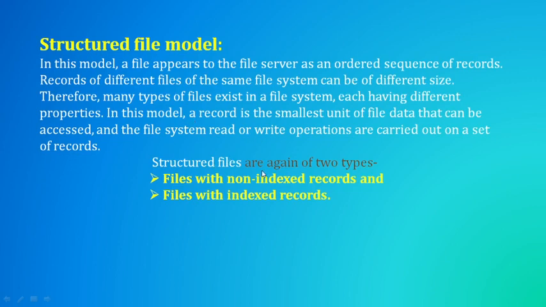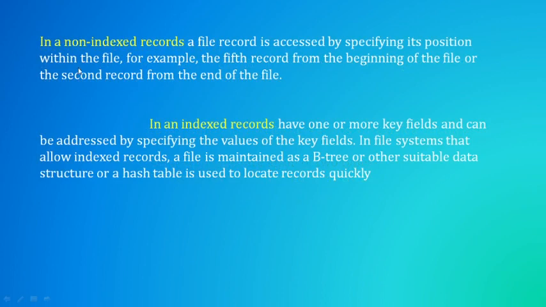And then the structured files are again classified into two types: files with non-indexed records and files with indexed records. Let us see non-indexed records. In non-indexed records, if out of 10 records we want to access the fifth one, how will that process go? In non-indexed records, a file record is accessed by specifying its position within the file.